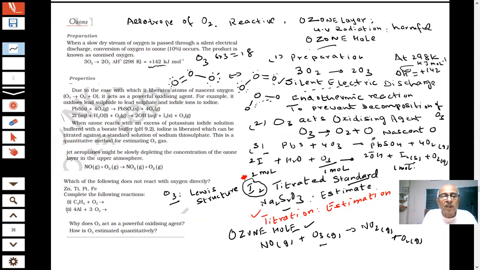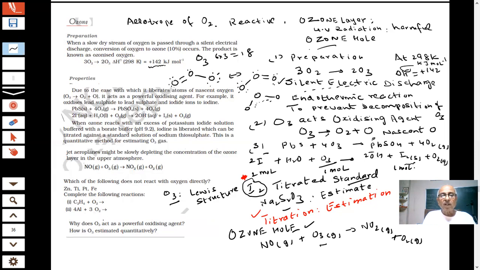What is happening? C2H4 plus O2. This is oxidation. It will give CO2 plus H2O and energy, heat energy. This is a combustion reaction. And this reaction: 4Al plus 3O2 will give you Al2O3.